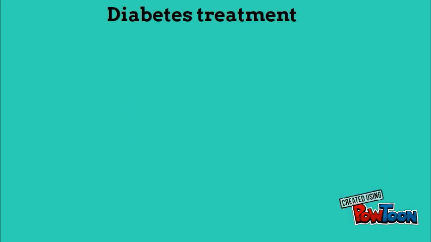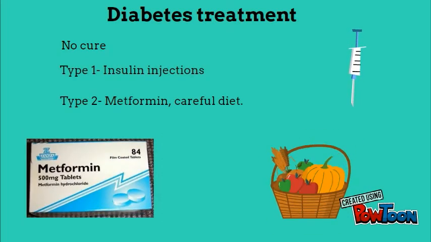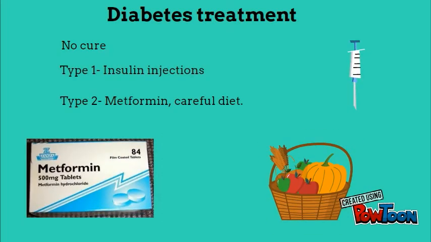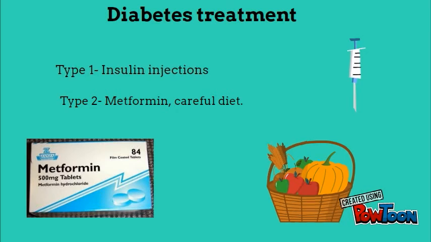There is currently no cure for diabetes. However, each type can be managed. Type 1 diabetes can be managed with regular insulin injections. Type 2 diabetes can be managed with the prescription of a drug called metformin and a careful diet. Type 2 can be prevented with regular exercise and a healthy, varied diet.